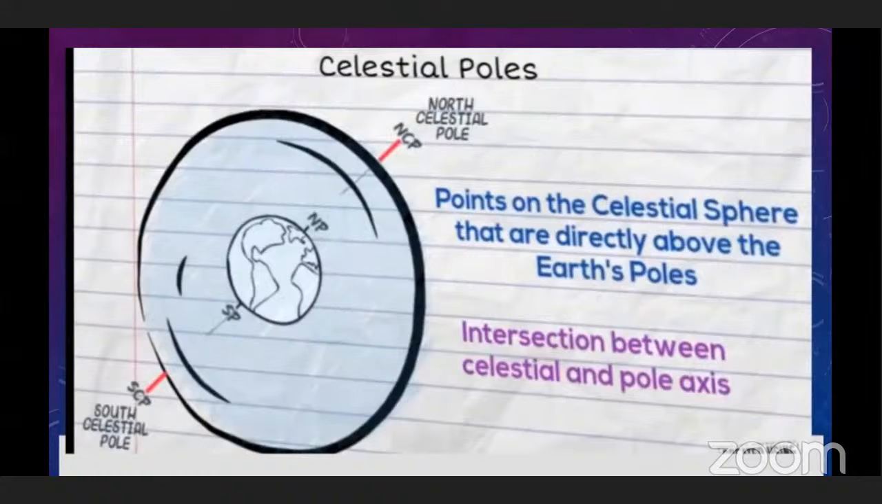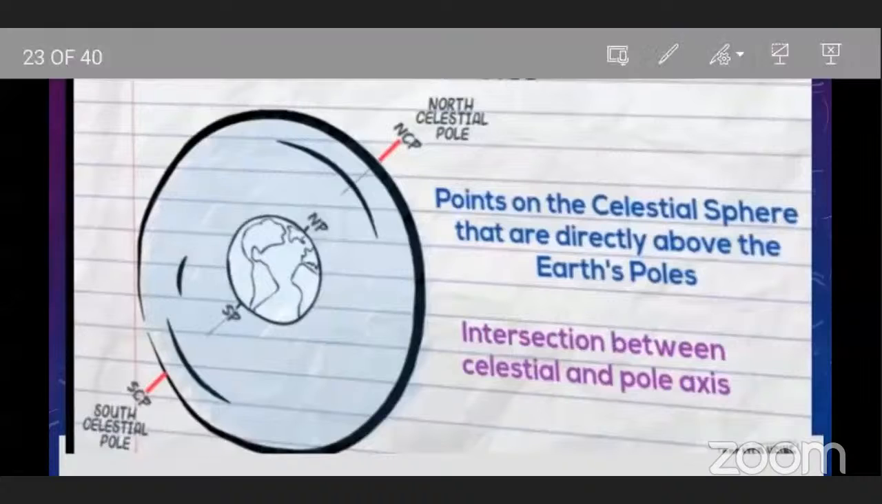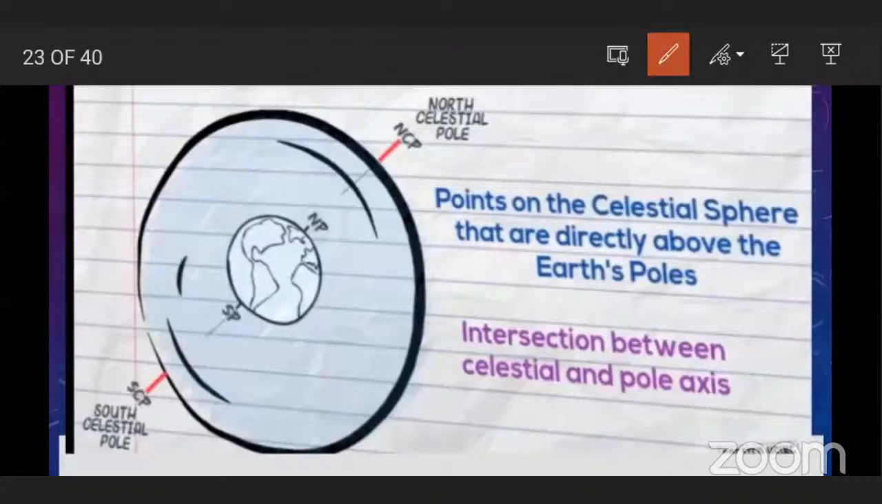Now, celestial poles. You know Earth's poles, North Pole, South Pole. In the celestial sphere also, there are two poles: north celestial pole and south celestial pole. If we extend the axis of rotation of Earth in the north-south direction, then it penetrates the celestial sphere at the points. They are the north celestial pole and south celestial pole.